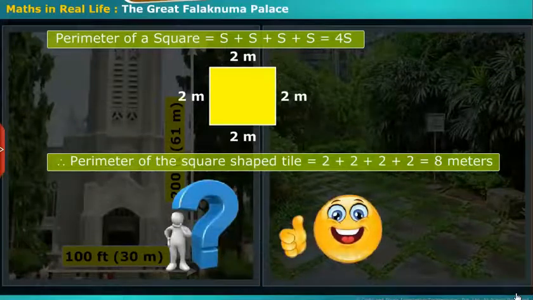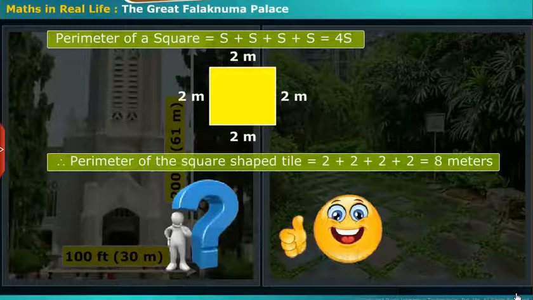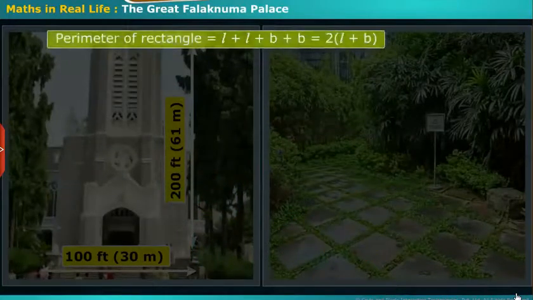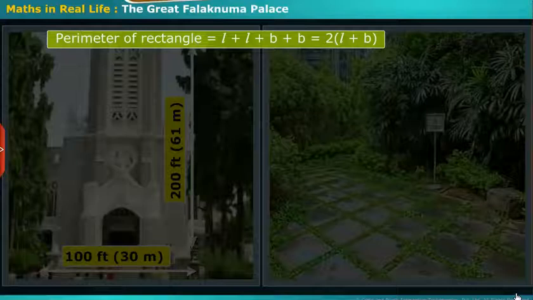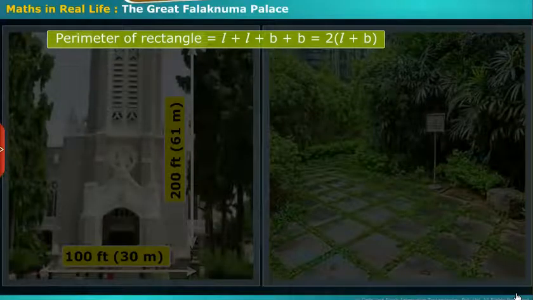Yes, of course. But in the rectangle, we can see that 2 of its sides are equal, the 2 lengths are equal, and the 2 breadths are equal. Hence, the perimeter of a rectangle is length plus breadth plus length plus breadth. In short, we can write it as 2 into (L plus B).